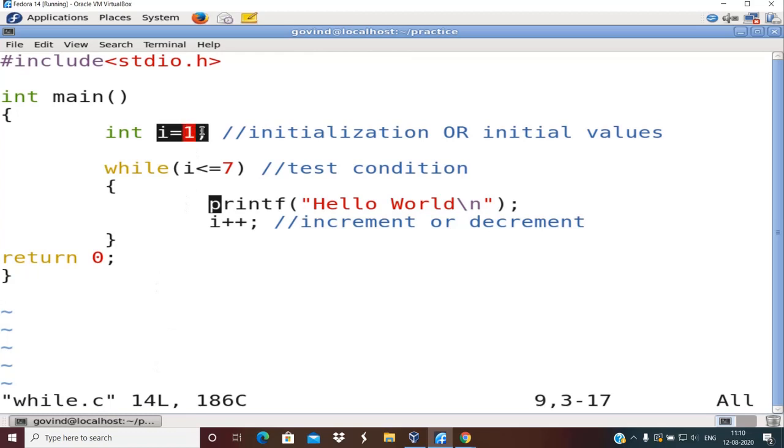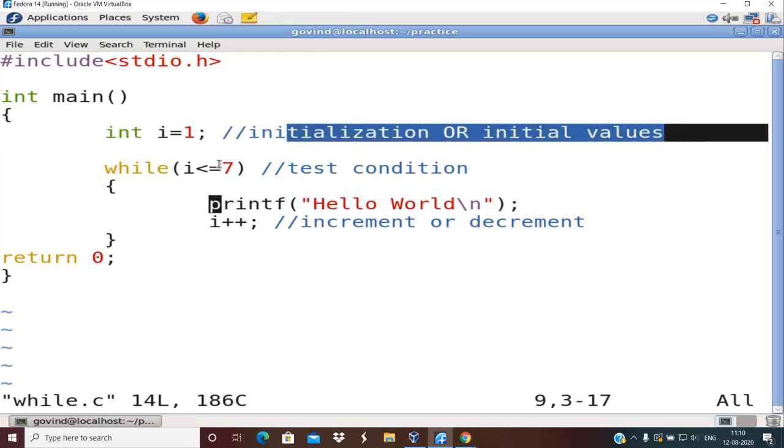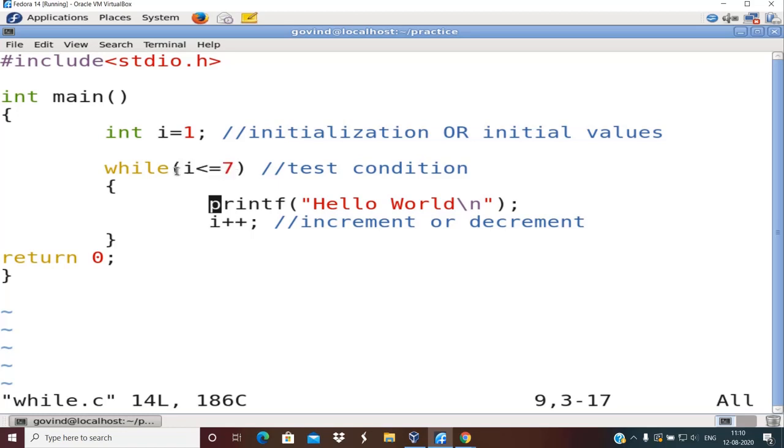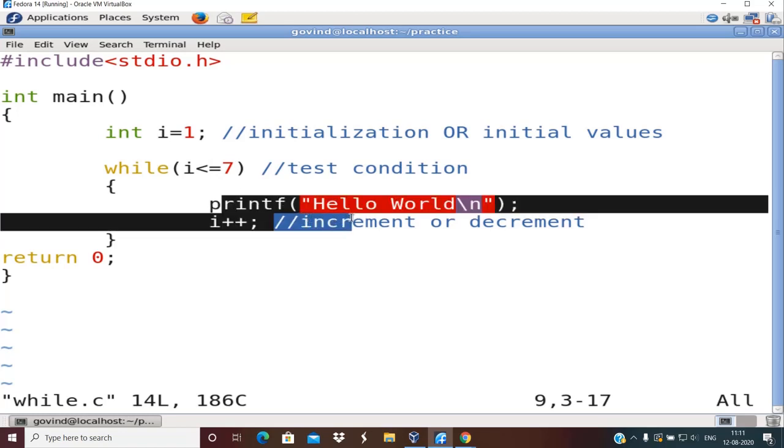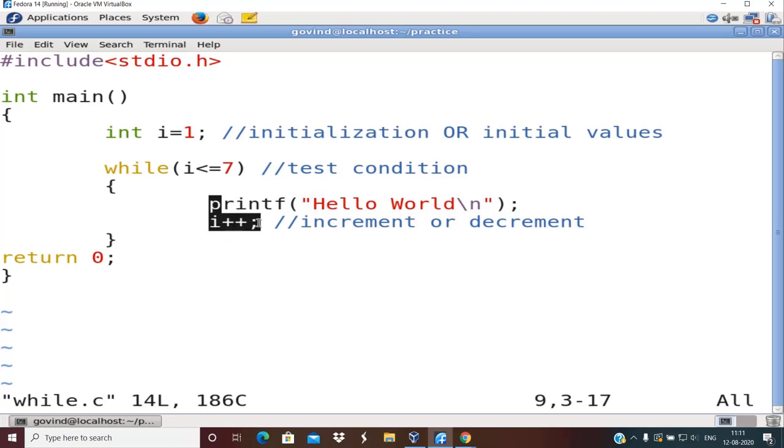First, depending on the initial values, it checks whether the test condition of the loop is satisfied. So what is the initial value of I? It is 1. So is 1 less than or equal to 7? It is true. Hence, since this test condition returns true, it executes the body of the loop. And what is the body of the loop? It just displays hello world and also increments the value of I. So at the end of the first execution of the loop, which we refer to as an iteration, the value of I is 2, because I was 1 and I now becomes 2.